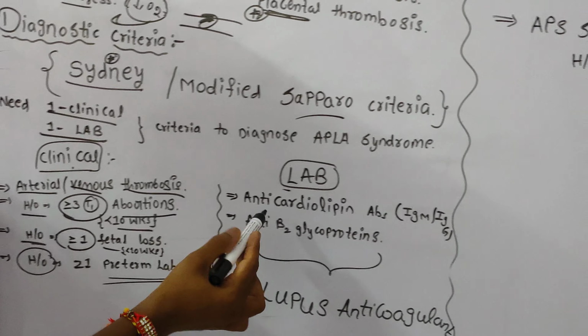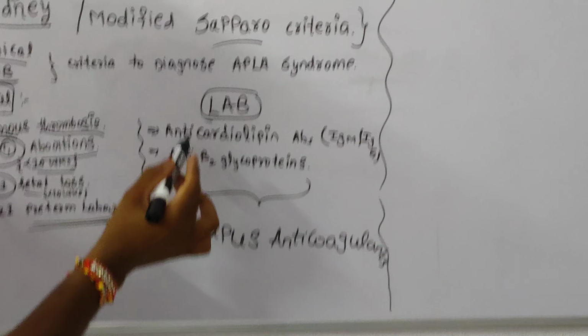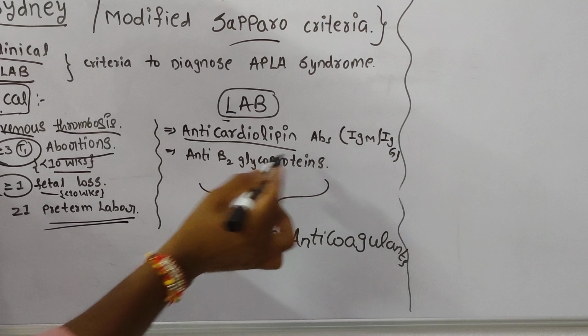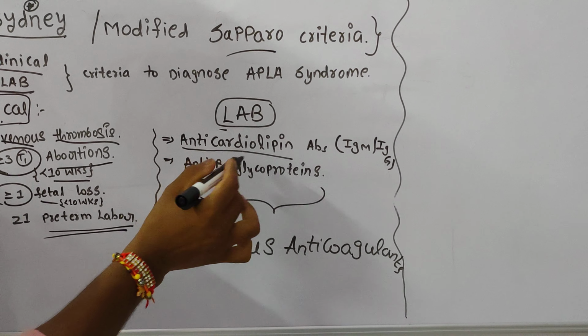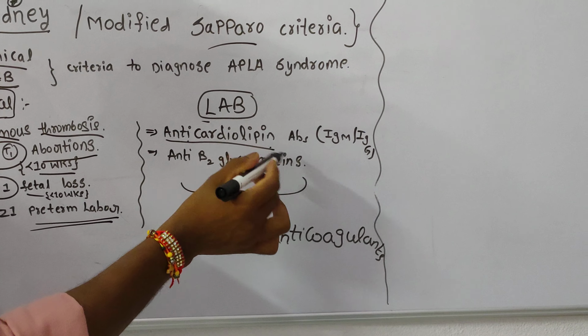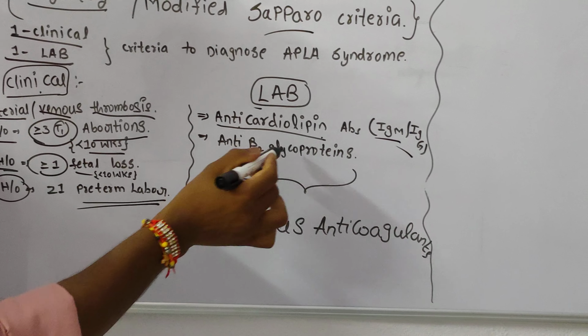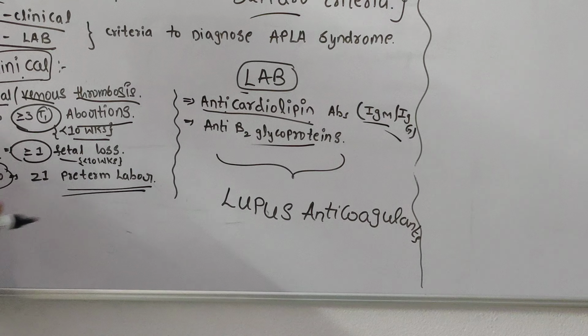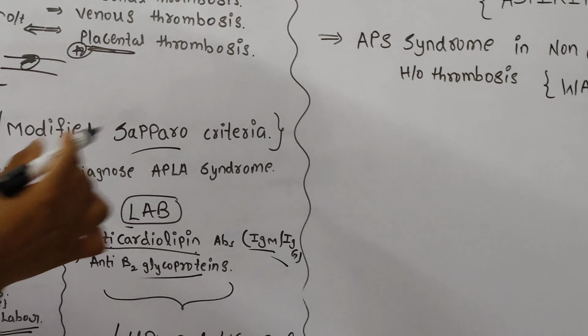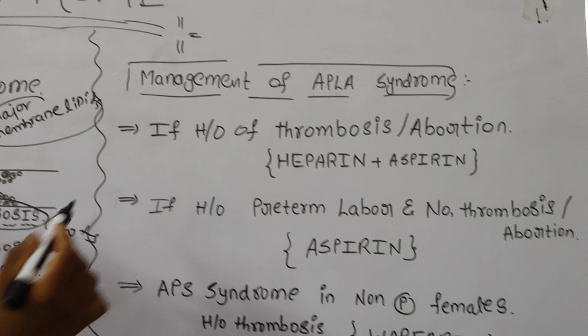And what are the lab findings to diagnose the APLA syndrome? These are the lupus anticoagulants, and antibodies like anti-cardiolipin antibodies, immunoglobulin G, and anti-beta 2 glycoproteins. These are the lab findings. So now let's discuss the management of APLA syndrome.